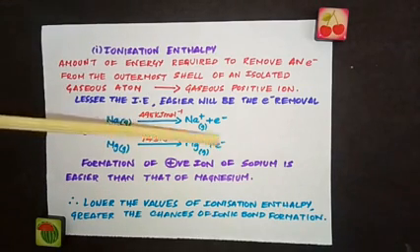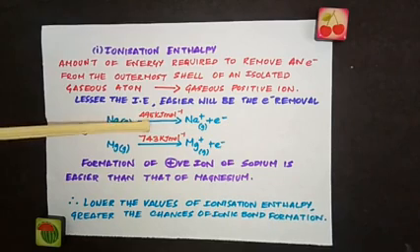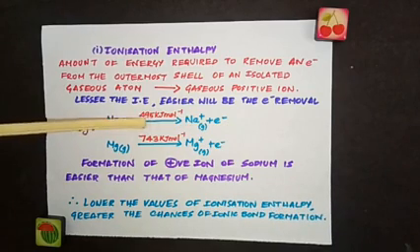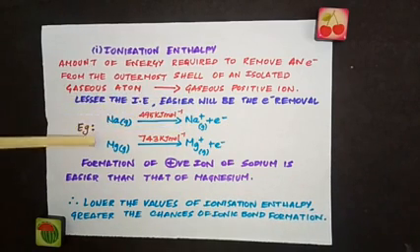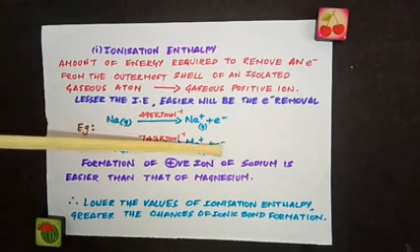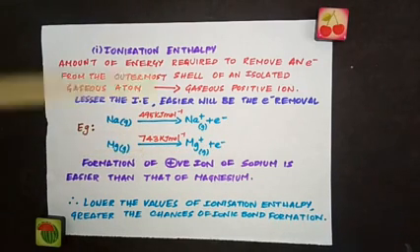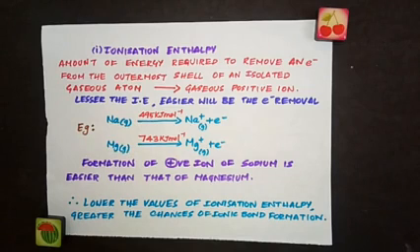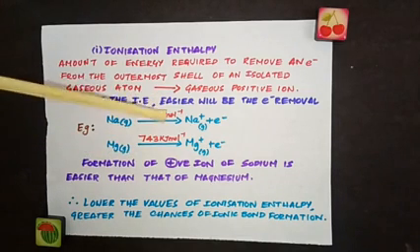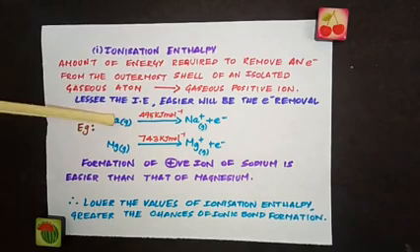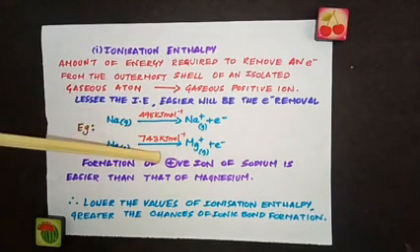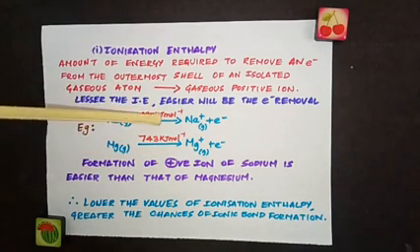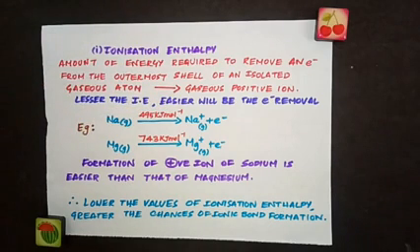Now look at this example. To remove an electron from sodium, you need 495 kJ mol^-1. This is the ionization enthalpy. In the case of magnesium, to remove an electron you need to give 743 kJ mol^-1. So formation of a positive ion of sodium is easier than that of magnesium, which means the lesser the ionization enthalpy, the easier the removal of the electron.